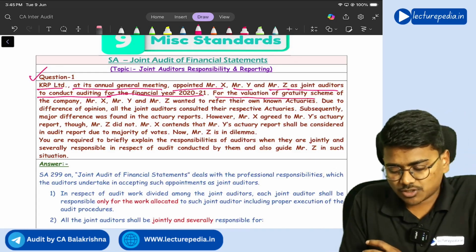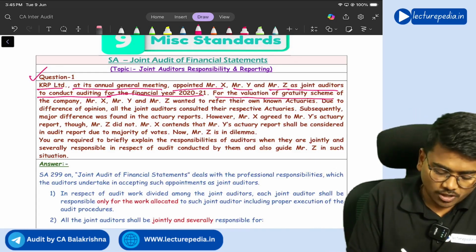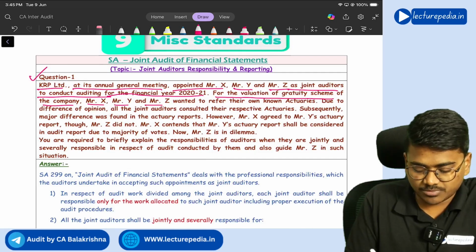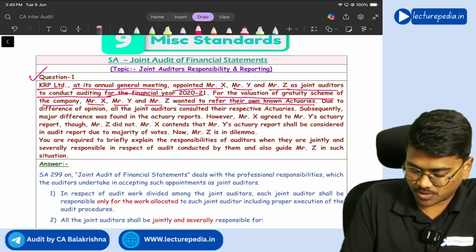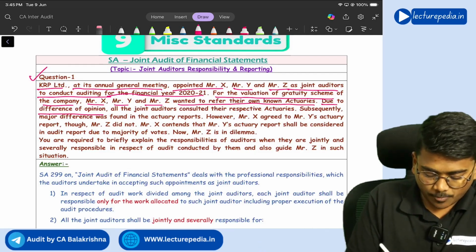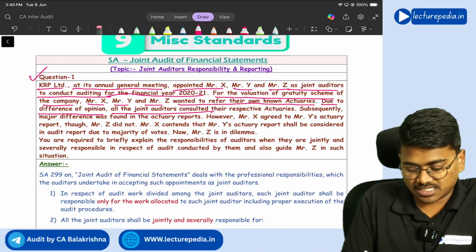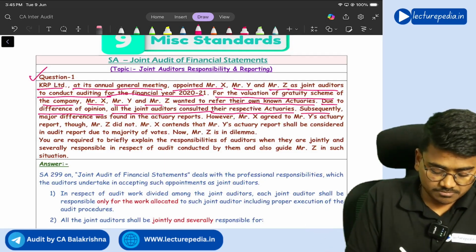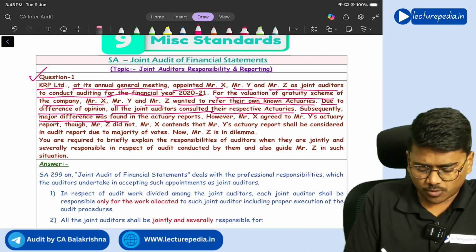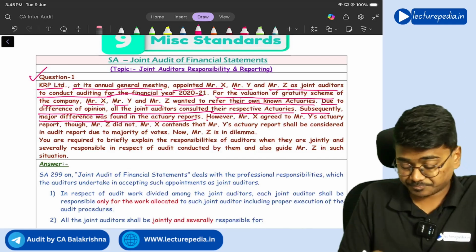For the valuation of a gratuity scheme of the company, Mr. X, Mr. Y and Mr. Z wanted to refer their own known actuaries. Due to difference of opinion, all joint auditors consulted their own respective actuaries. Subsequently, major difference was found in actuary reports.